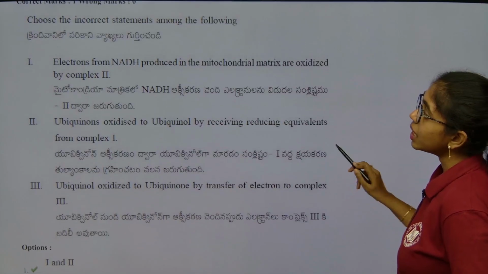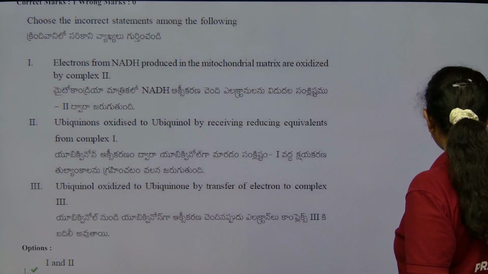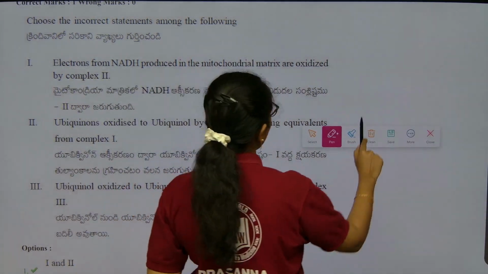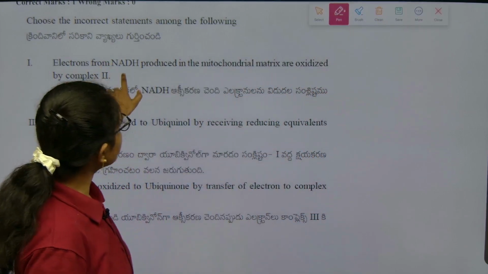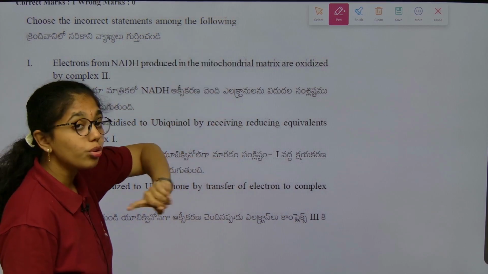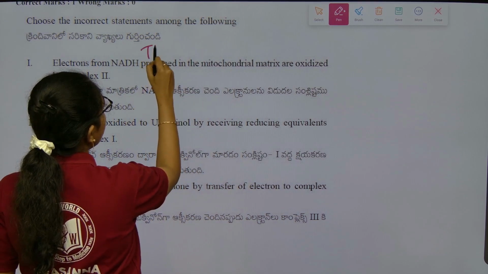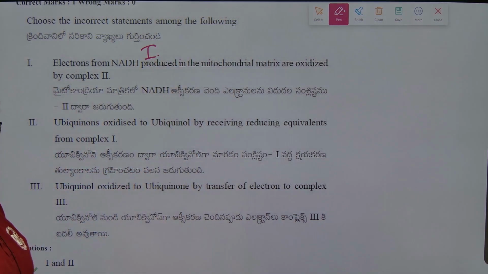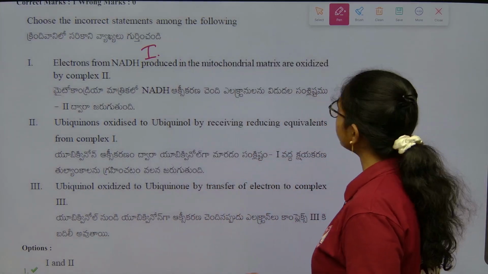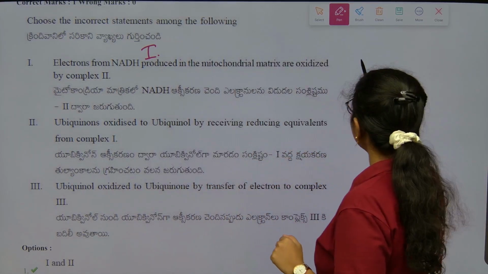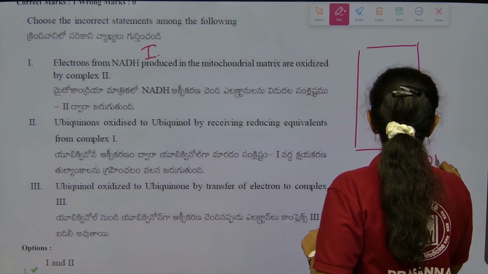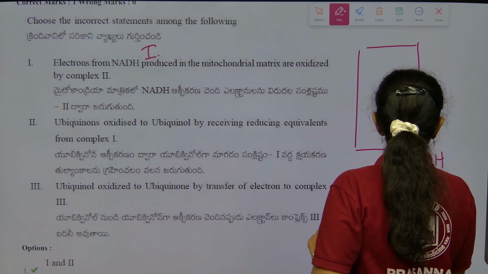Next question: incorrect statement among the following. This is from the electron transport system, from respiration in plants. Electrons from NADH produced in the mitochondrial matrix are passed by complex 2. Wrong. NADH is oxidized by complex 1. Complex 2 is the FADH2 or succinate dehydrogenase complex. Next, ubiquinone is oxidized to ubiquinol. True. After receiving from complex 1, that is NADH dehydrogenase.